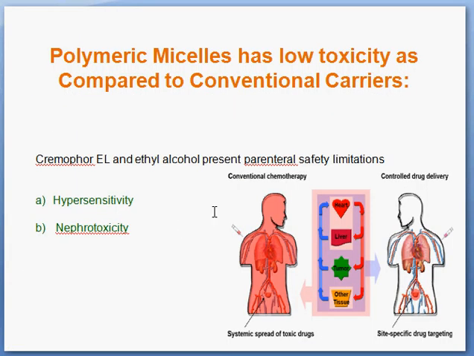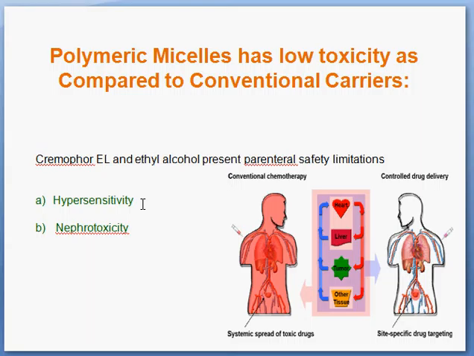And the important thing is that polymeric micelles have very low toxicity, because we compare the polymeric micelles with another carrier, Chemophore EL. When Chemophore EL is used as a drug delivery carrier, it has two types of limitations, safety limitations. There's hypersensitivity, in which the immune system reacts, like you observe in allergy patients.